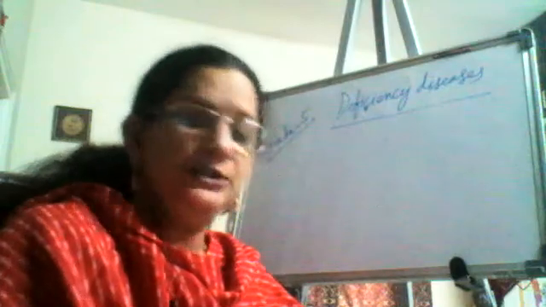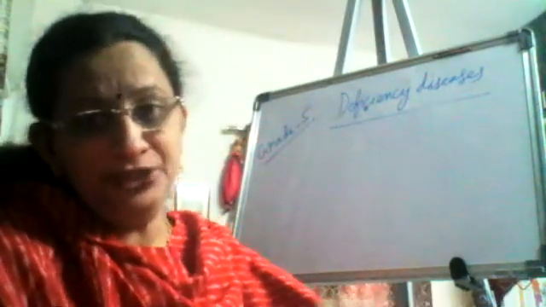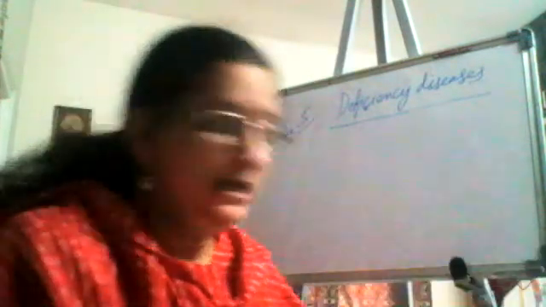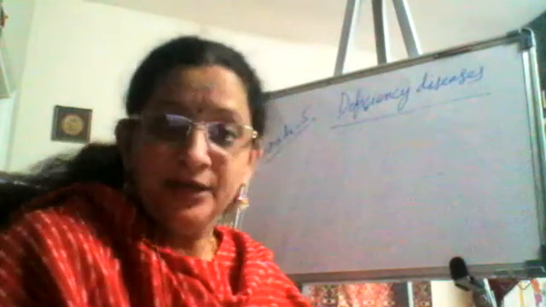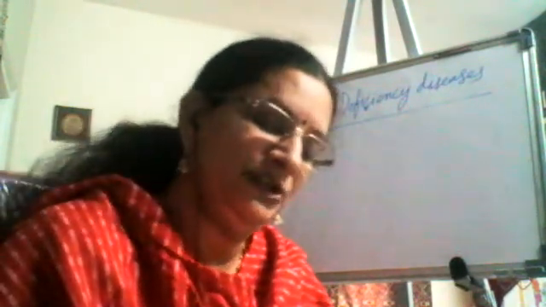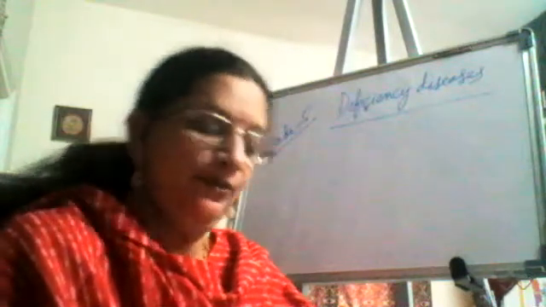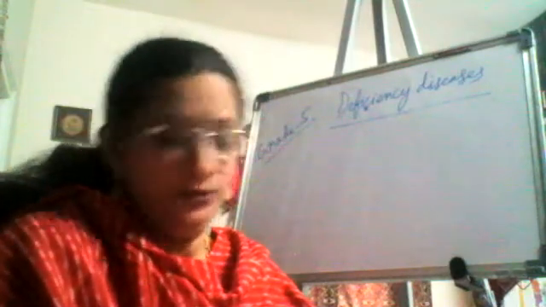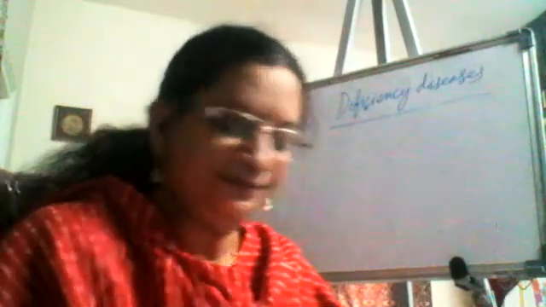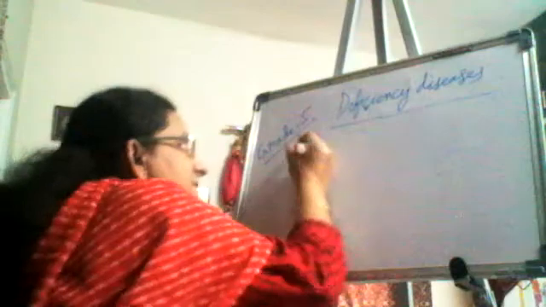So what are the functions of these nutrients? When you're taking the nutrients, what are the functions? Let's see the functions of the nutrients. Nutrients found in different foods have different functions. The functions of carbohydrates, proteins, fats, vitamins, minerals, and water are as follows. So let's see the functions of the nutrients. The first one is the carbohydrates. What is the first one?